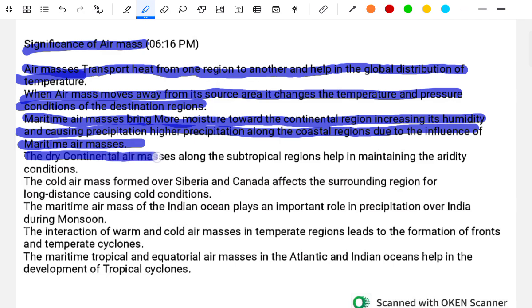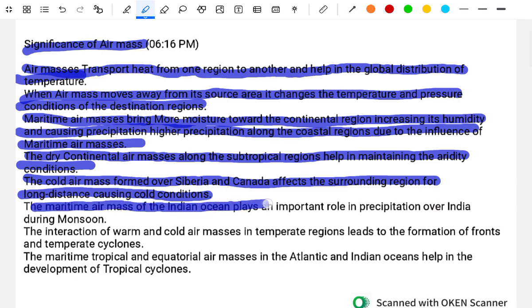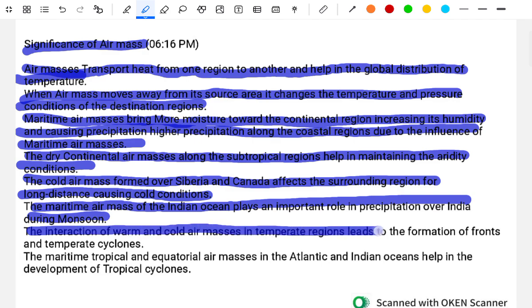Dry continental air masses along the subtropical region maintain the aridity condition. The cold air masses formed over Siberia and Canada affect the surrounding region over a long distance, causing cold conditions. The maritime air masses of the Indian Ocean play an important role in the precipitation over India during the monsoon. The interaction of warm and colder air masses leads to the formation of frontal and temperate cyclones.